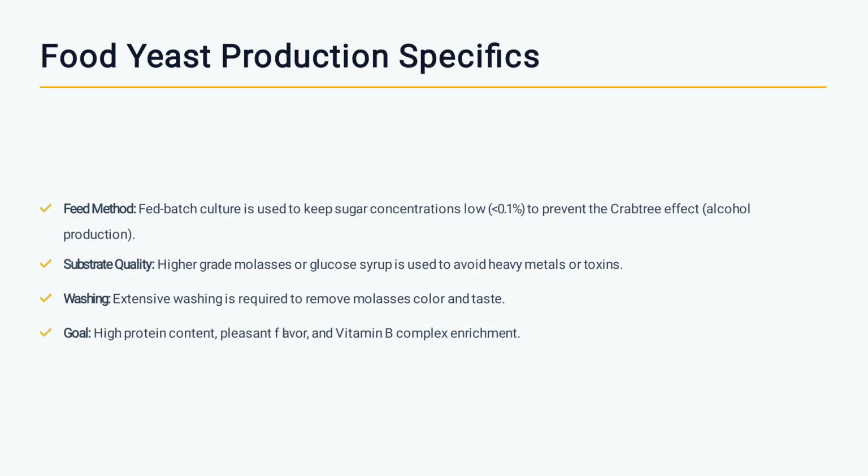Food yeast production specifics. Feed method: fed batch culture is used to keep sugar concentration low, 0.1%, to prevent the Crabtree effect. Substrate quality: high grade molasses or glucose syrups is used to avoid heavy metals or toxins. Washing: extensive washing is required to remove molasses color and taste. Goals: high protein content, pleasant flavors, and vitamin B complex enrichment.